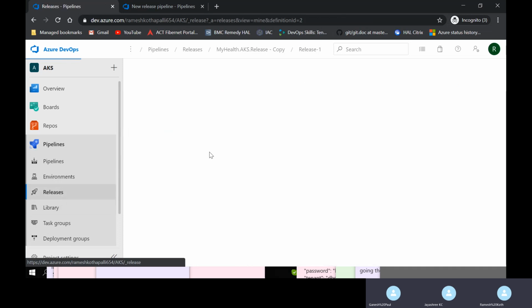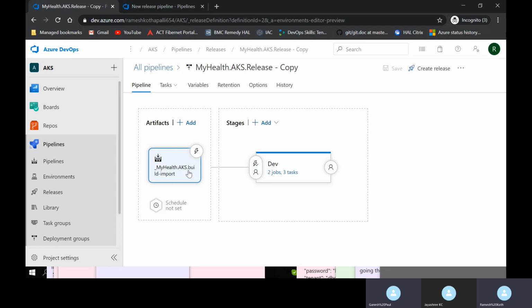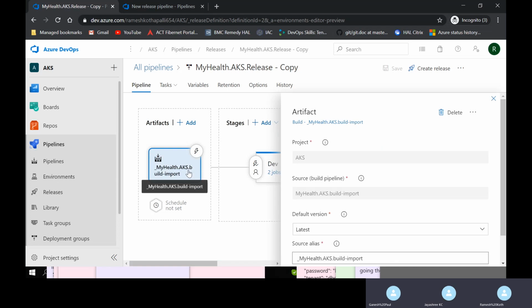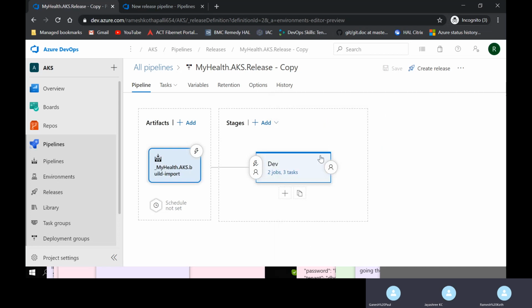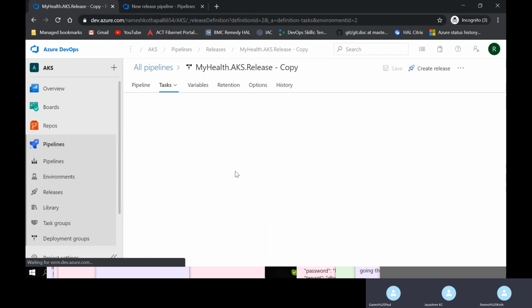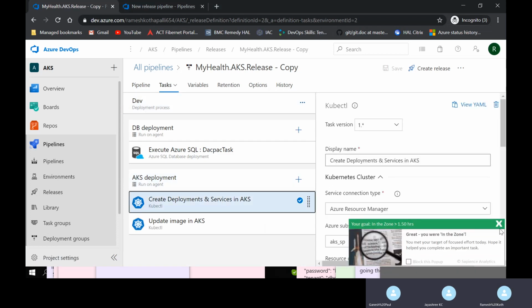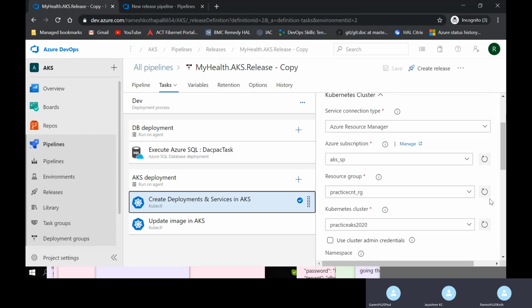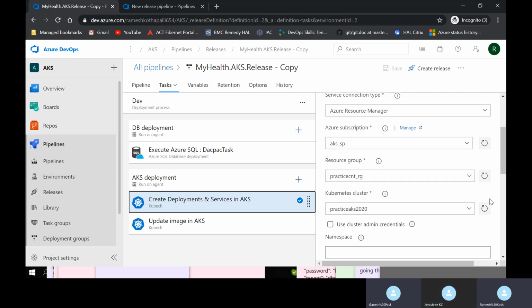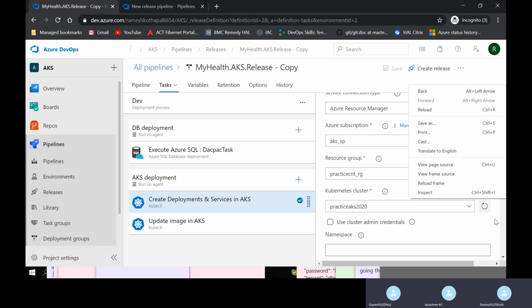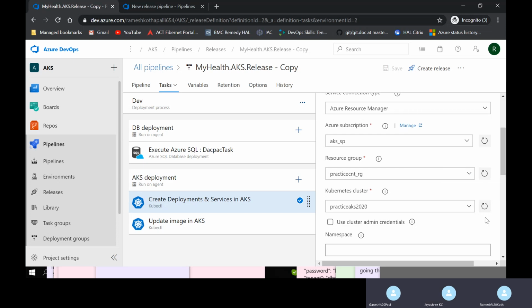Here it will not edit actually. Not this. Go to the task. Come down. Go to the releases again.